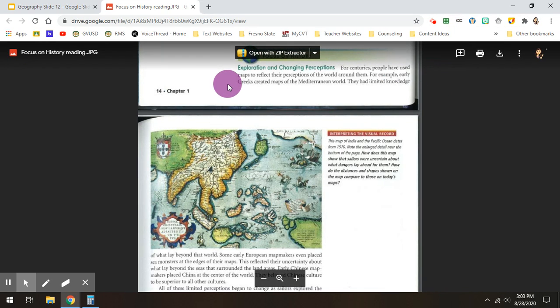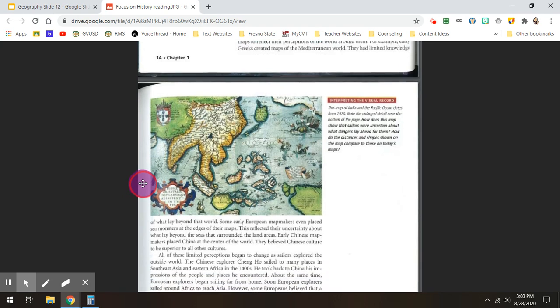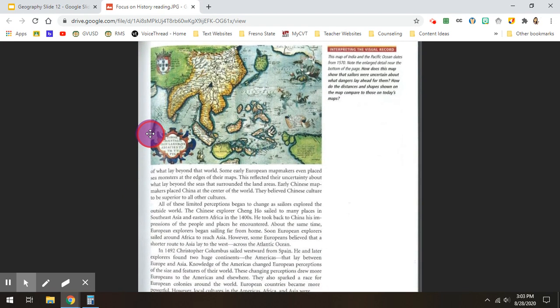We talked about early Greeks and their maps of the Mediterranean world. There was something unique about their maps that help us to understand how they viewed their world and what they maybe did or didn't know. There's also an example about early China and the location of where they placed things on their maps that tell us a little bit about how they viewed themselves in relation to the rest of the world.